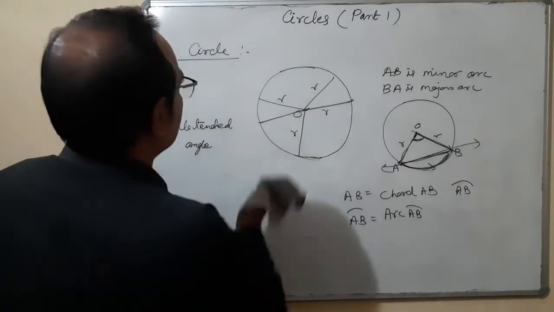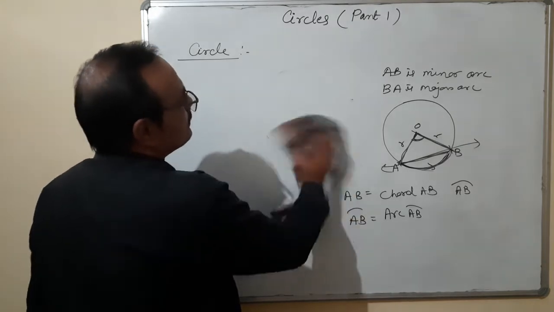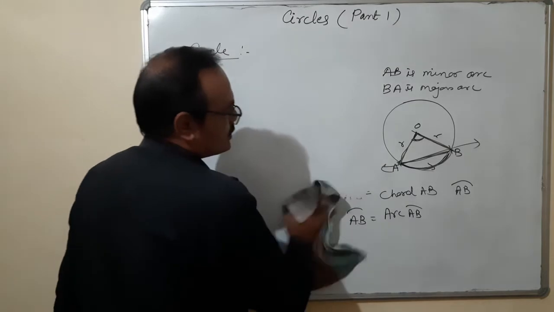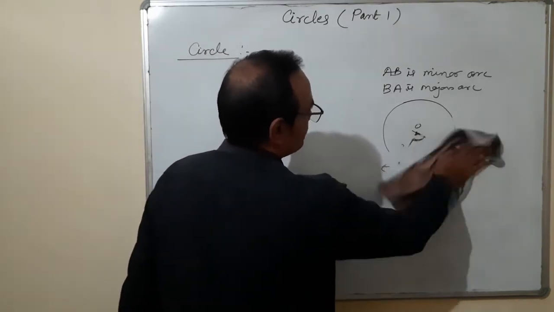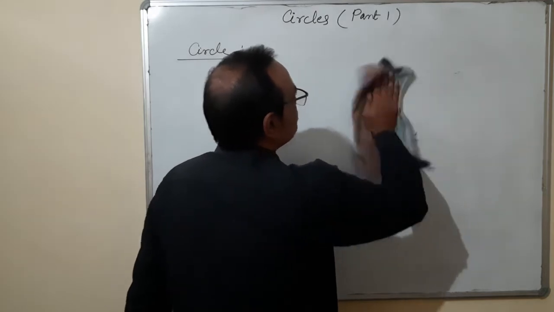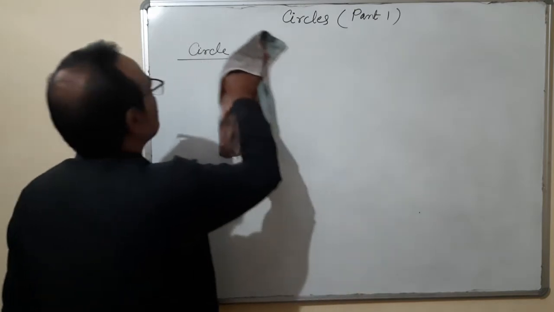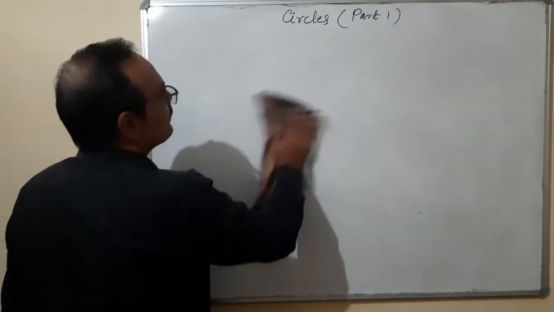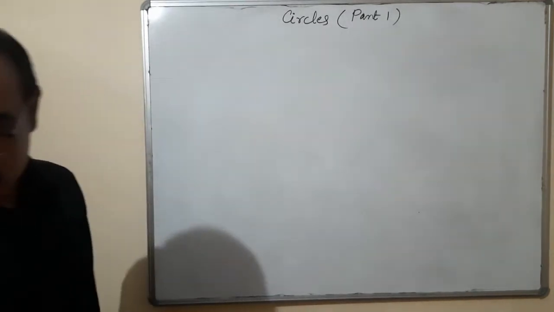Now we are coming to the topic. In this chapter, I think there are 11 or 12 theorems. Most of the theorems we will prove and we will keep them in our mind when we solve the questions. First theorem I am taking, theorem 10.1.